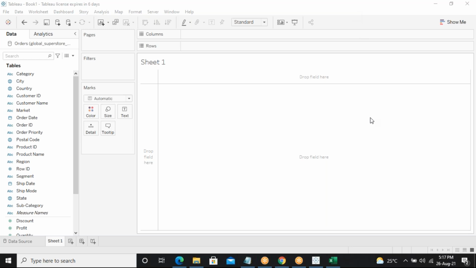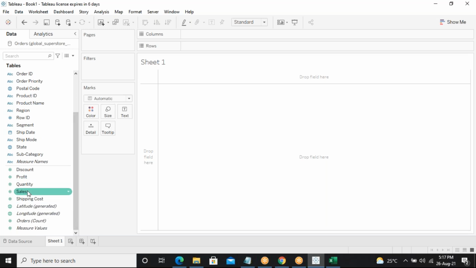I think you will remember that we had actually started this in the last class also. I was talking about discrete and dimensions, measure names. We spoke about it in the last class, right? On the left side are the auto-generated fields, which are called textual and numerical values.